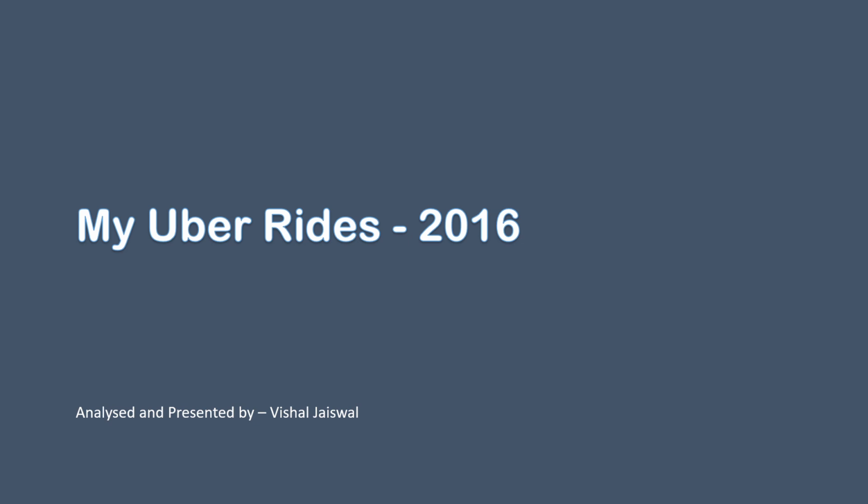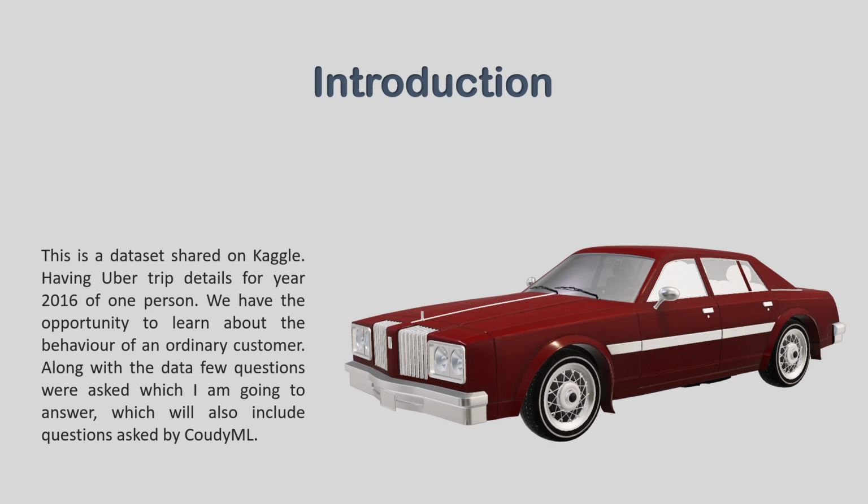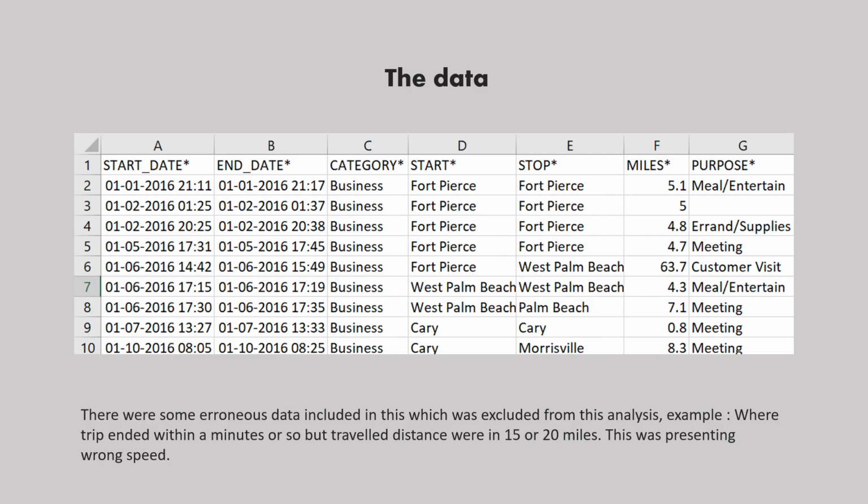This is my Uber rides 2016 data. It was shared on Kaggle by an individual, and it was also the first assignment in my new Cloudy ML's data scientist course, which I have begun to learn. This data includes trip details for one person for the entire year of 2016. It includes various observations like start date, end date, category, start location, stop location, miles, and purpose.